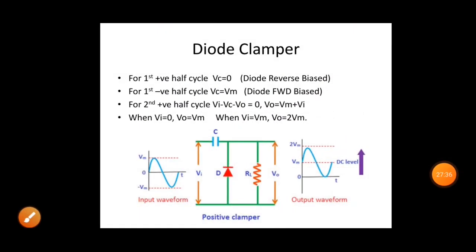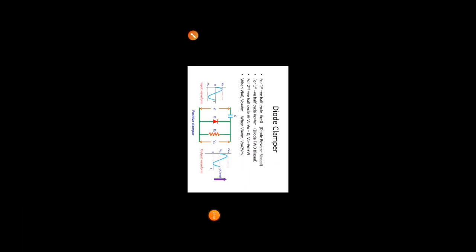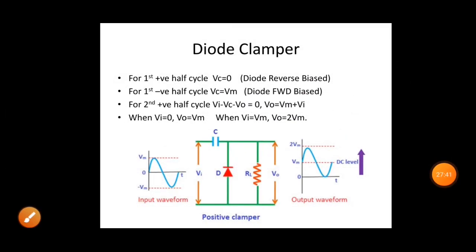So suppose I am considering an input signal of magnitude Vm. This clamper circuit is composed of a capacitor, diode and resistor. You have to keep looking at the operation of the capacitor itself, so that you can easily understand the operation of the clamper. To understand the operation of the clamper, for the first positive half cycle, Vc is considered as 0.